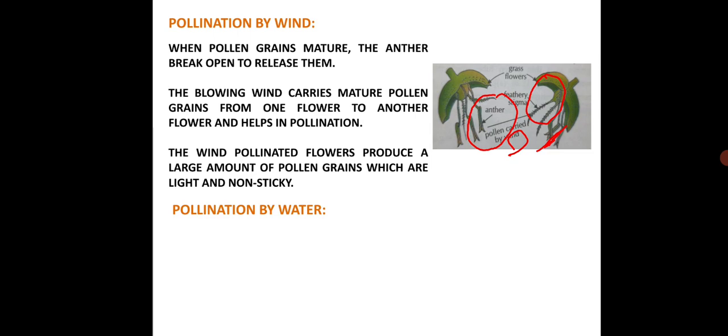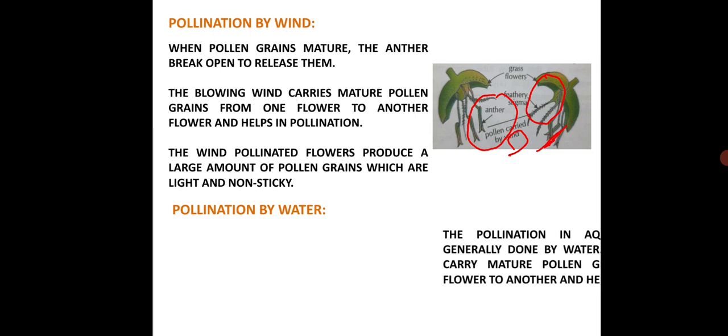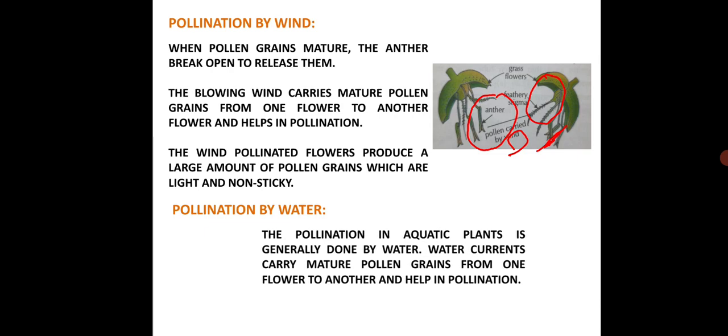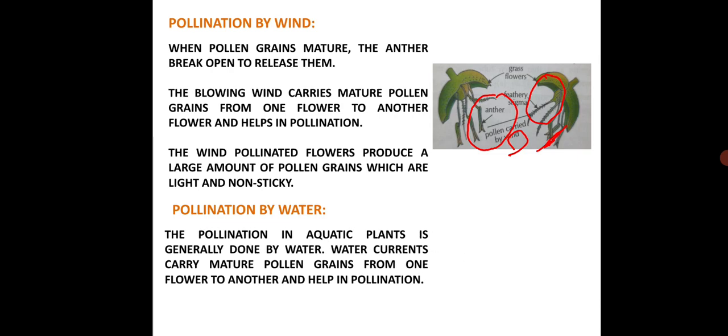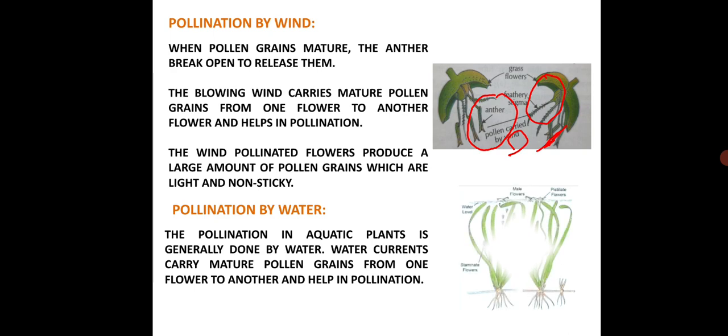Pollination by water. The pollination in aquatic plants is generally done by water. The water currents carry mature pollen grains from one flower to another and help in pollination. Pollination in aquatic plants such as Vallisneria and Hydrilla is carried out by water.